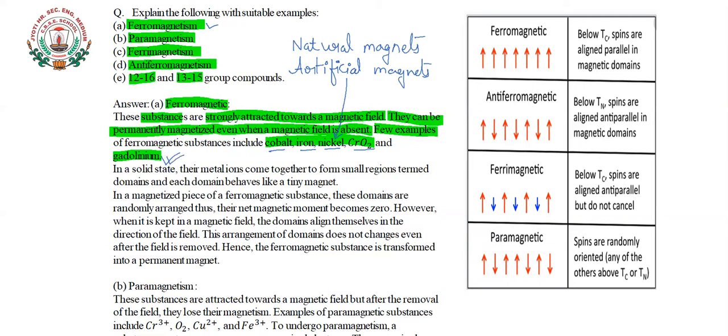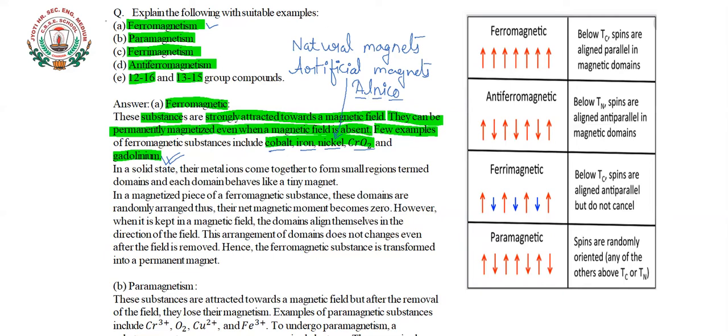Sometimes other than these, alloys such as Alnico are also used, where aluminium, nickel and cobalt, all three are mixed together to form an alloy, and this alloy is used to form these artificial magnets.